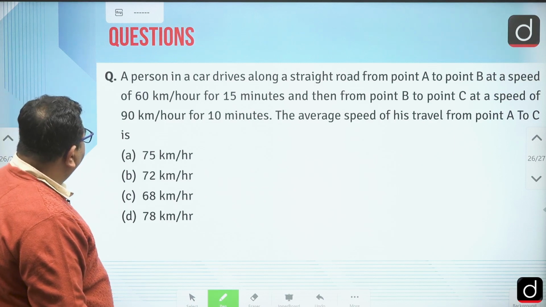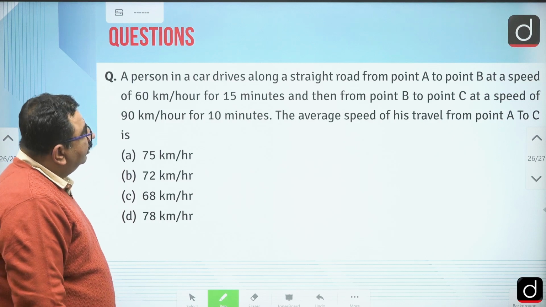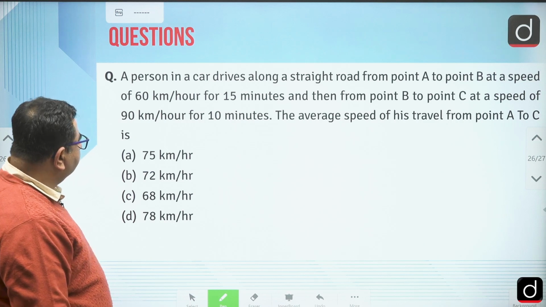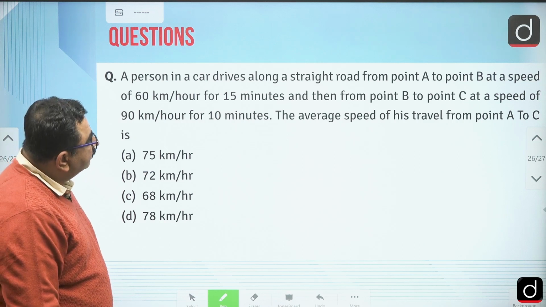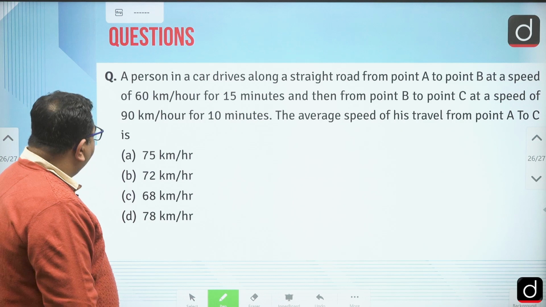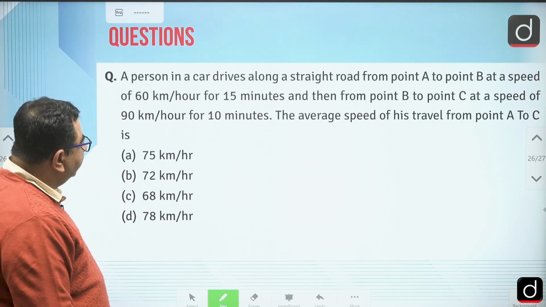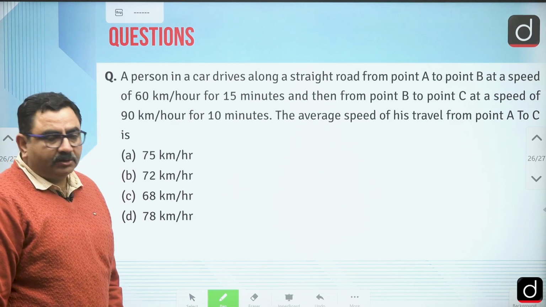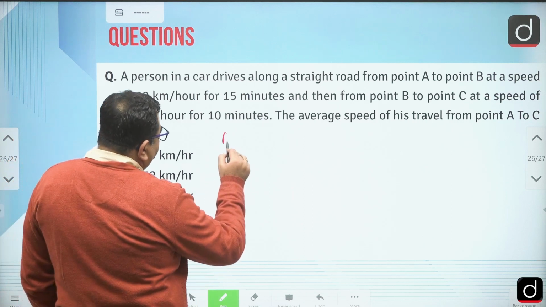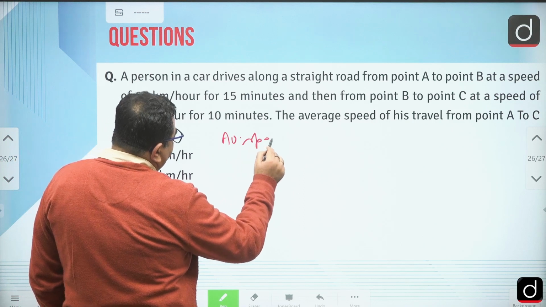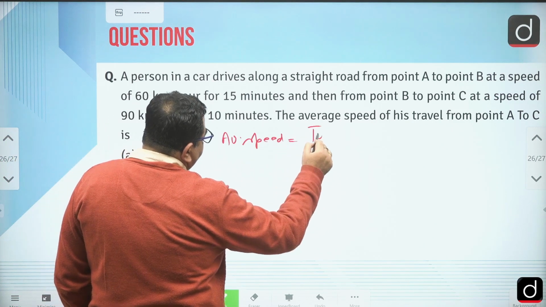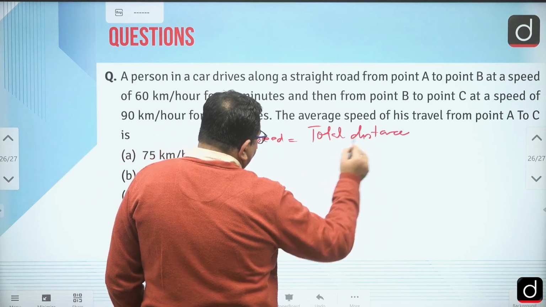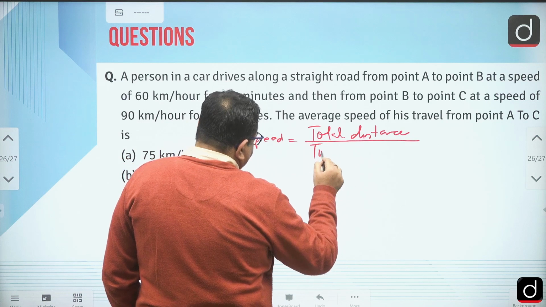Okay. A person in a car drives along a straight road from point A to point B at a speed of 60 for 15 minutes. Then from point B to C at a speed of 90 for 10 minutes. The average speed of his travel from A to C? So we know that in general average speed is total distance divided by